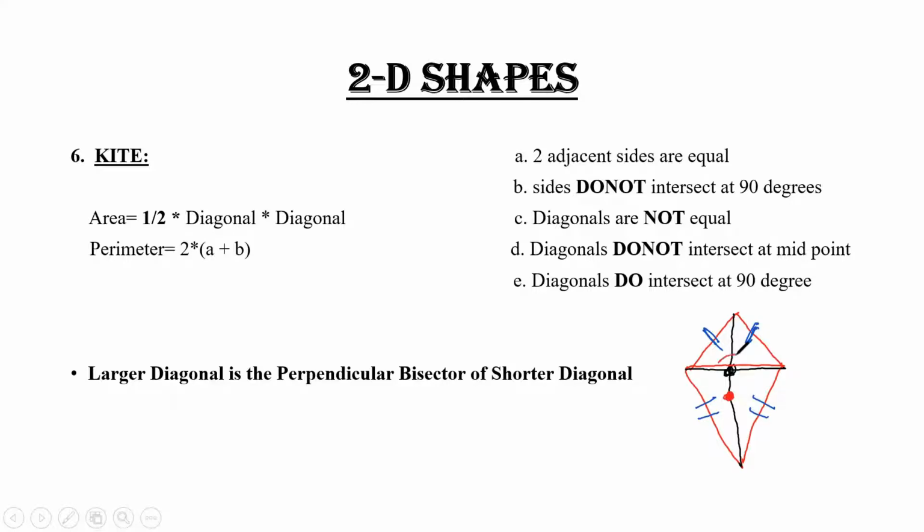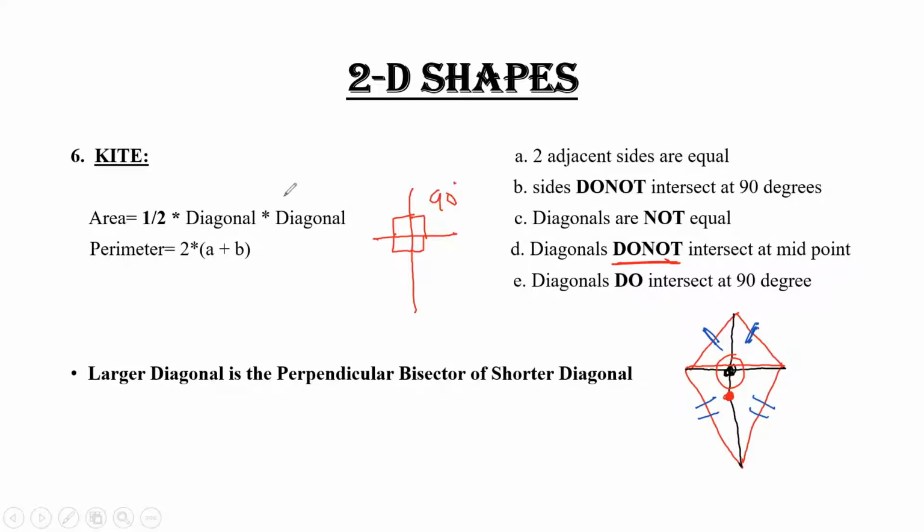So this is not the midpoint. So diagonals do not intersect at the midpoint. Clear? Diagonals are not equal. Obviously, the sizes of the diagonals are not equal. Diagonals do intersect at 90. Yes, diagonals do intersect perpendicularly, so these are the angles at 90 degrees.